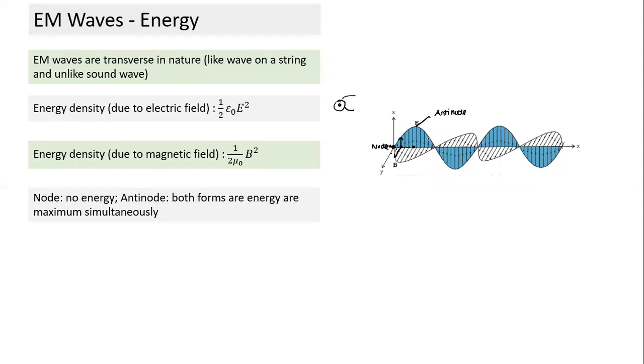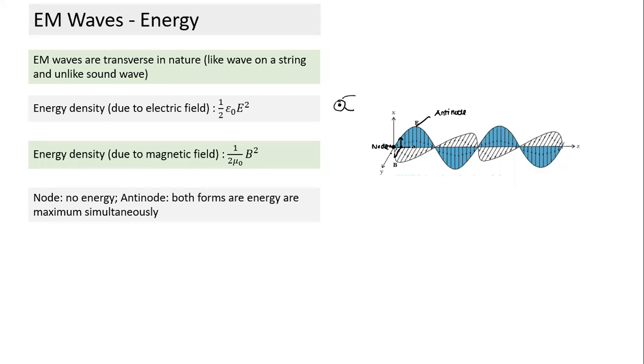And what will happen as the wave travels? Right now, this point has maximum energy, but a little later the amplitude at this point will keep decreasing, and after some time this may also become a node. So the energy density at a point keeps varying, but this is how we can calculate it. Both the electric field energy and the magnetic field energy reach their maximum simultaneously because they are in phase. So this point will have maximum energy.